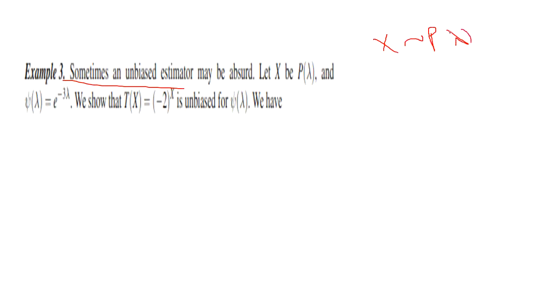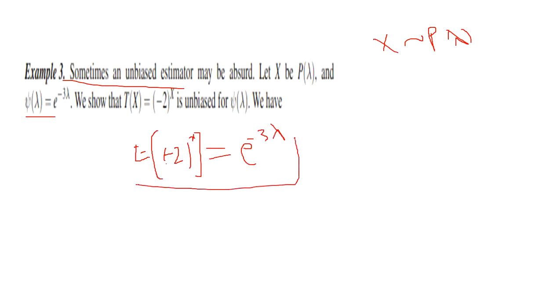Then the test statistic is (-2)^X, and we show that T(X) is unbiased for e^(-3 lambda). We need to show that the expected value of (-2)^X equals e^(-3 lambda). When this condition is satisfied, then we say that our test statistic is unbiased.